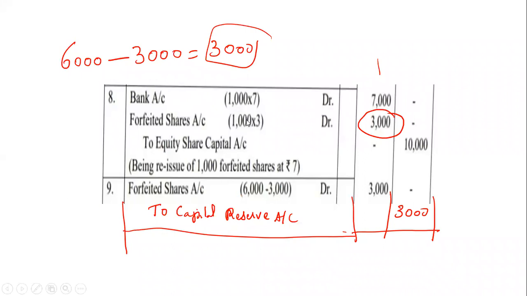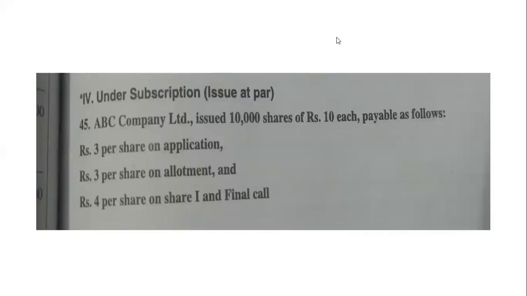This is the problem. Okay. See students, one more problem. You can write it. Maybe this question I've sent also in the group later. You can write it here. ABC company issued 10,000 shares at rupees 10 each. Payable in 3 installments: application, allotment, first and final call. Here there is no premium, it is at par. Okay. Similar to this question, it is very unlikely to be asked in the exam. Mostly such questions are not asked, but we will do it since it is in the syllabus.